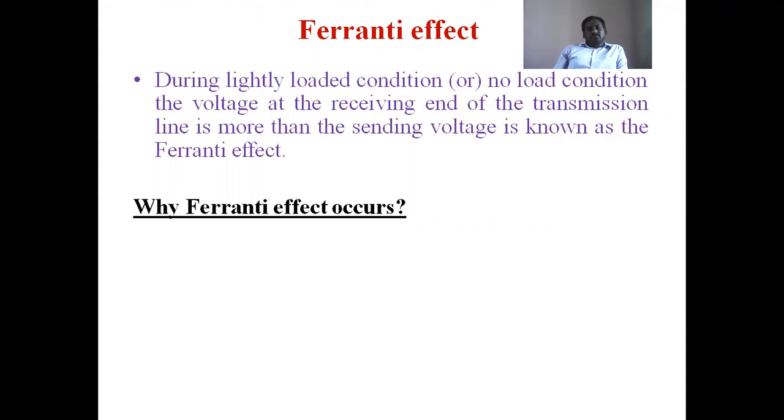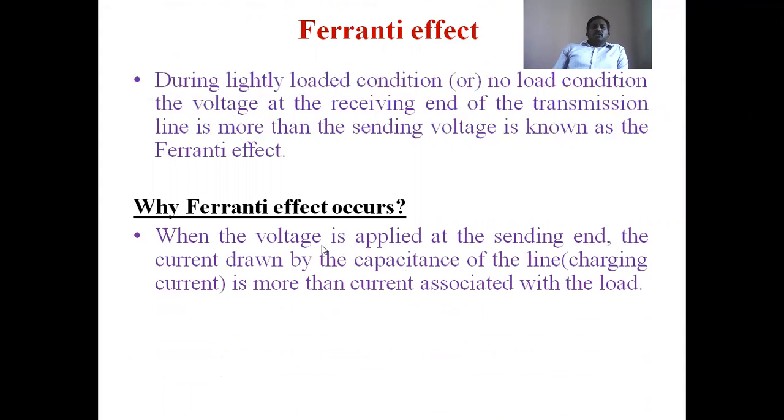Who is responsible for this? See here, when the voltage is applied at the sending end, the current is drawn by the capacitance of the line. Due to the shunt capacitance, the line capacitor draws current. When the capacitor draws current, charging currents are developed. Charging current means the current drawn by the capacitance of the line.